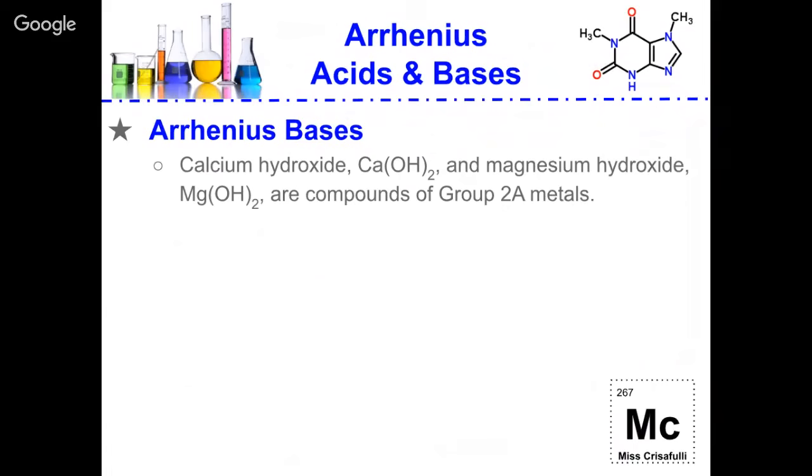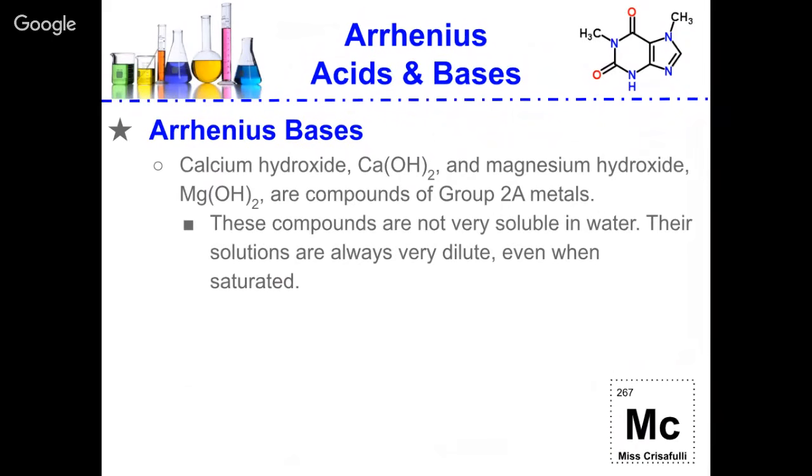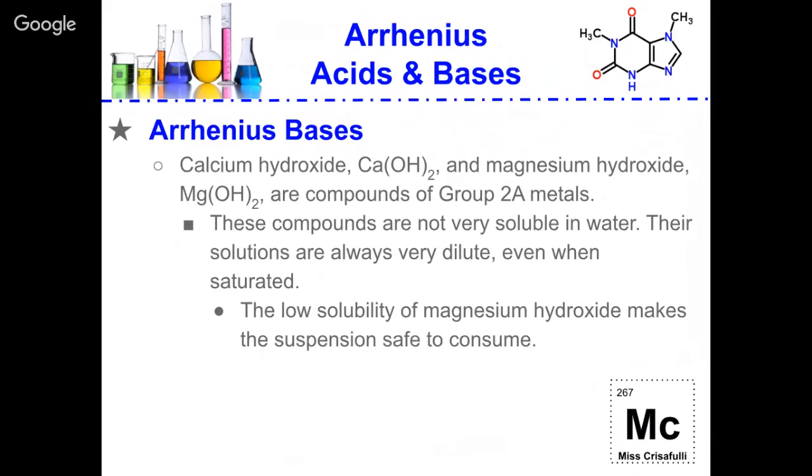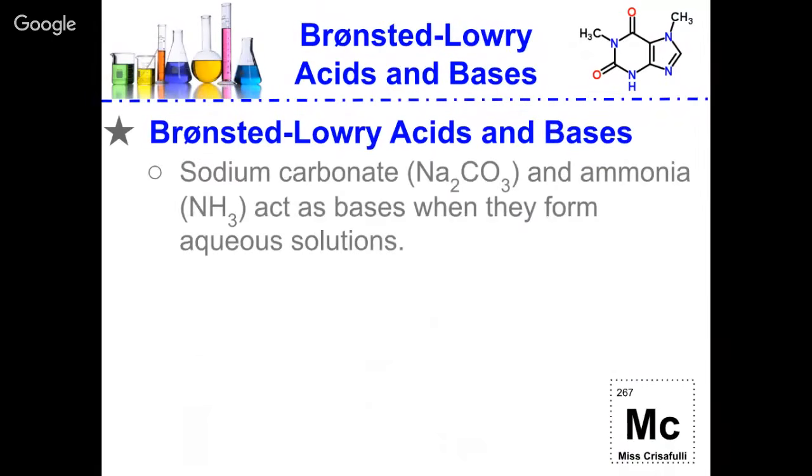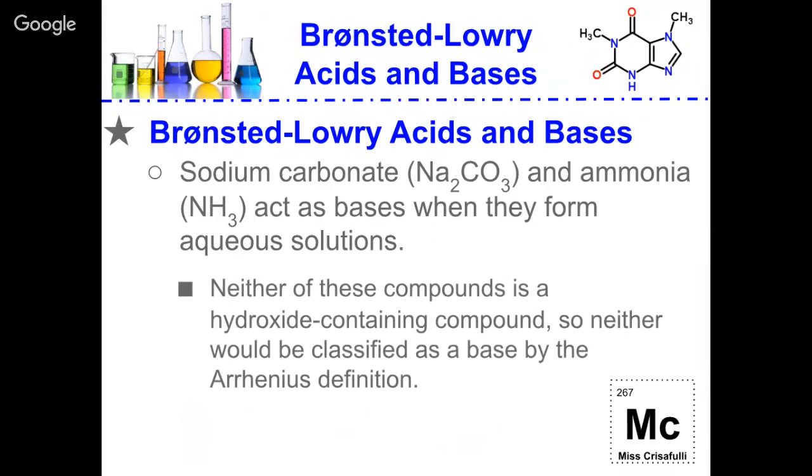Calcium hydroxide and magnesium hydroxide are compounds of group 2 metals. They're not very soluble in water, and they're always very dilute, even when saturated. The low solubility makes the suspension safe to consume for magnesium hydroxide. Some people use the suspension as an antacid. Sodium carbonate and ammonia act as bases when they form aqueous solutions. Neither of these compounds contains hydroxide ions, so they wouldn't be classified as bases by the Arrhenius definition, but they are classified as bases by the Bronsted-Lowry definition.